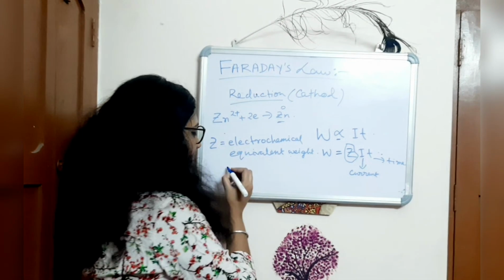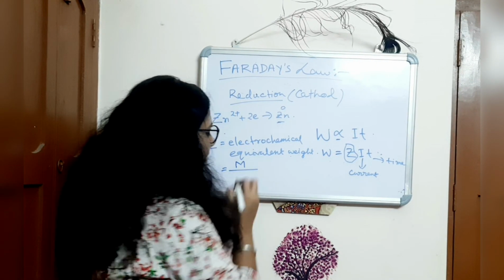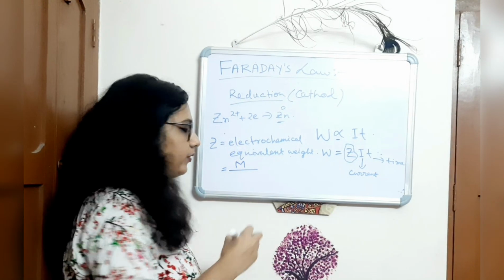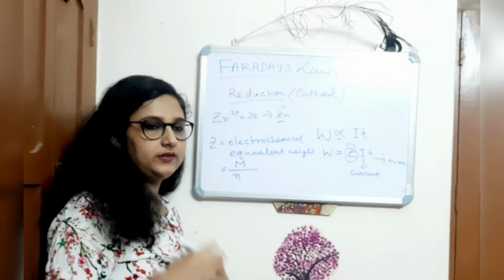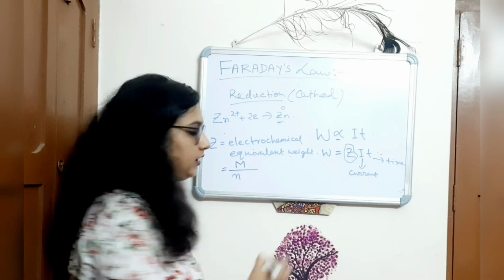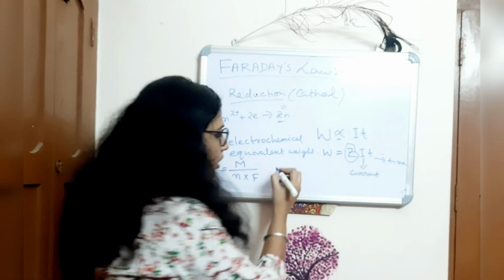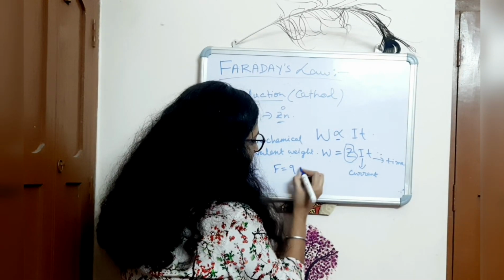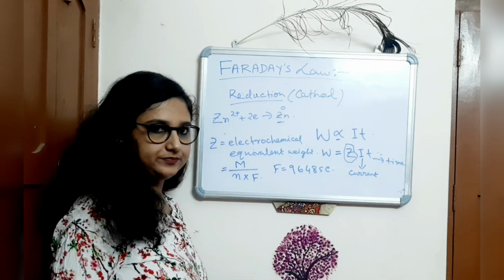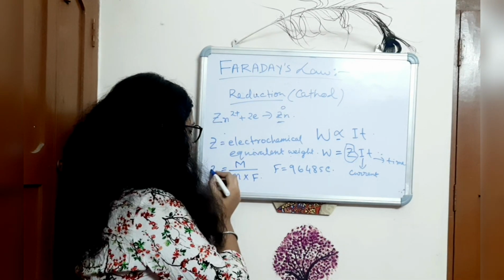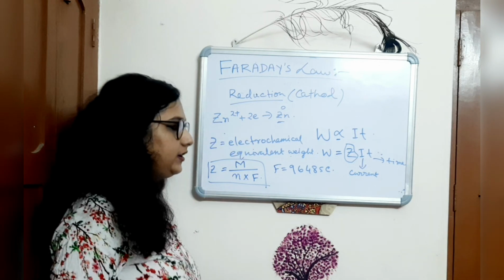So Z is equal to the molecular weight of that species divided by the number of electrons transferred in that reaction into F, that is the Faraday constant, which is equal to 96485 coulomb. So this is Z, the electrochemical equivalent weight.